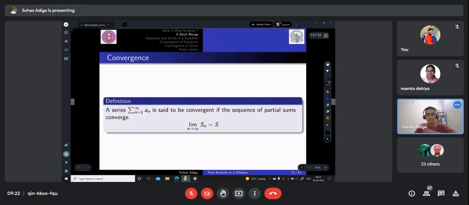So we say a series is convergent if its partial sum Sn, when n tends to infinity, is equal to S. If this S exists, then it is convergent. If not, it is divergent.